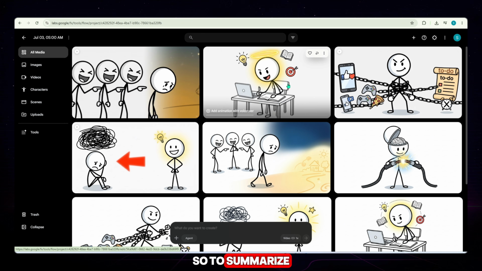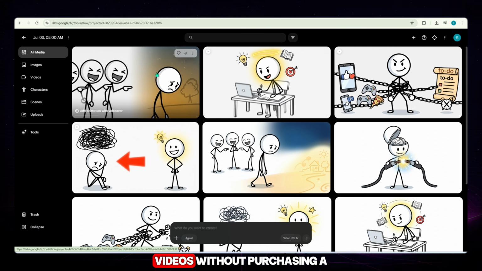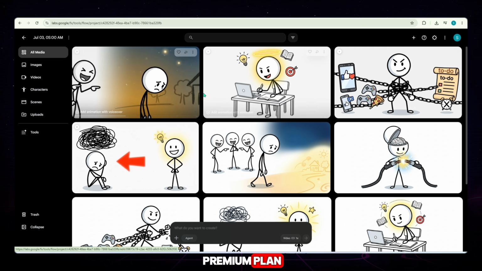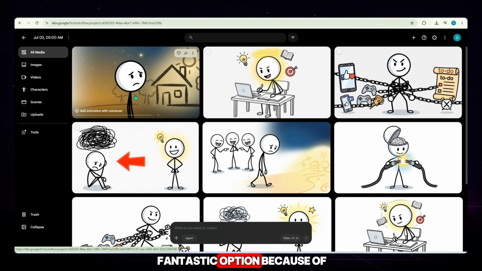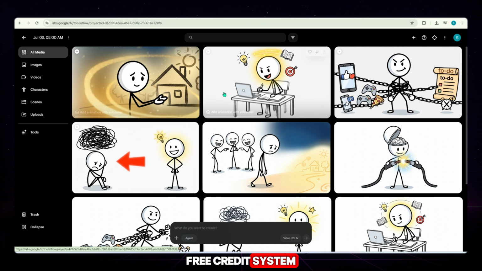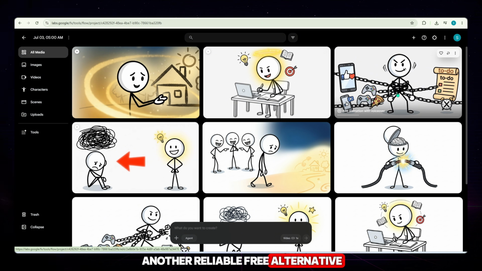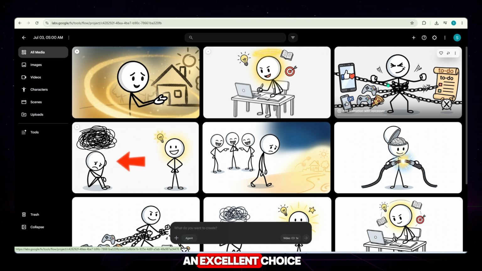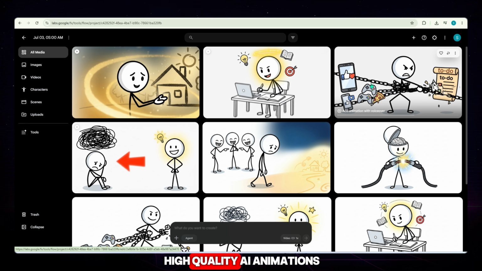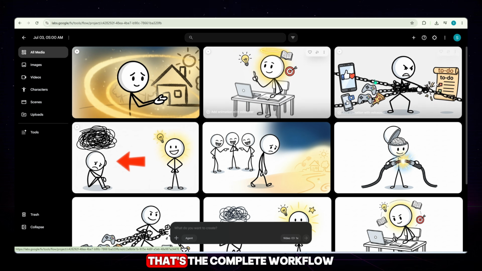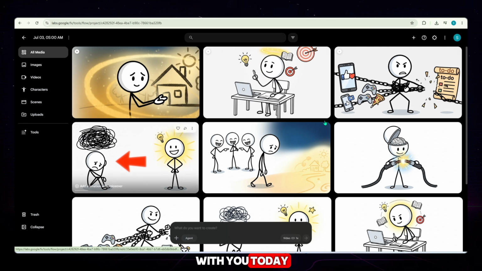So, to summarize, if you want to generate a large number of AI videos without purchasing a premium plan, Digen AI is a fantastic option because of its generous free credit system. And if you want another reliable free alternative, Claude AI is also an excellent choice for creating smooth and high-quality AI animations. That's the complete workflow I wanted to share with you today.